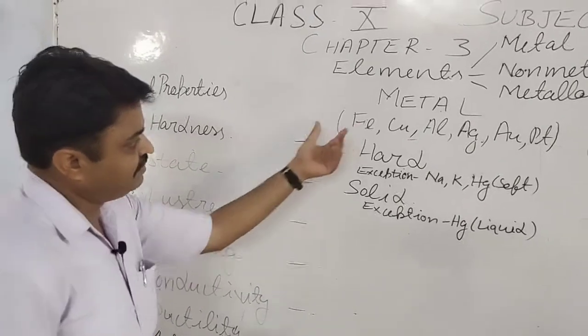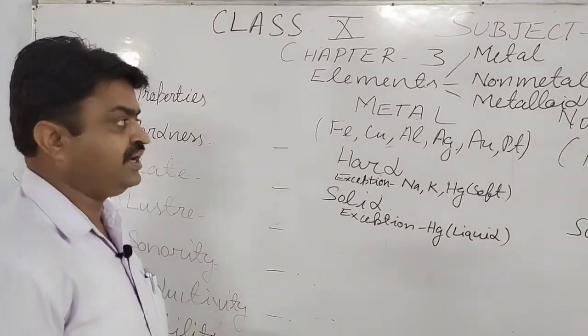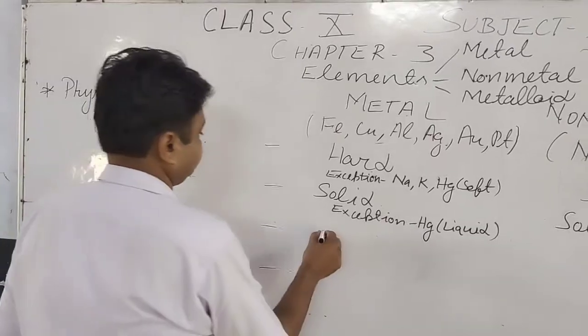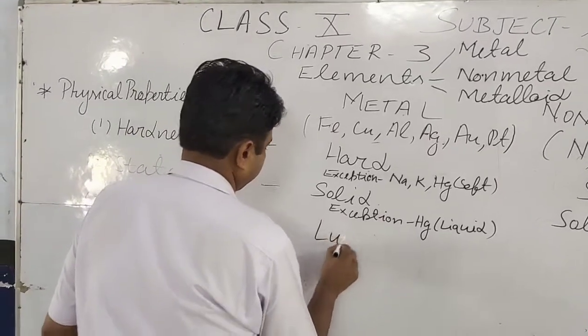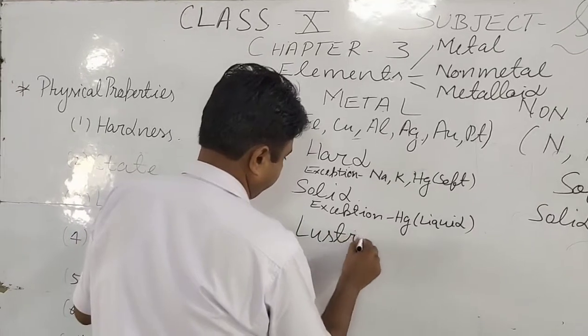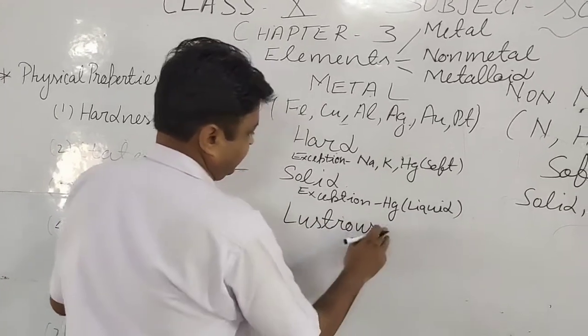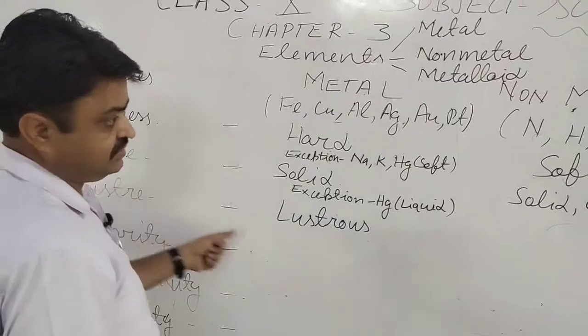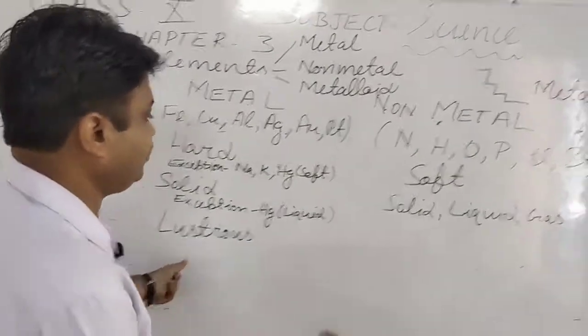Now we come to the luster. All the metals have a shiny appearance, shiny. So all metals are lustrous in nature, and non-metals are non-lustrous.